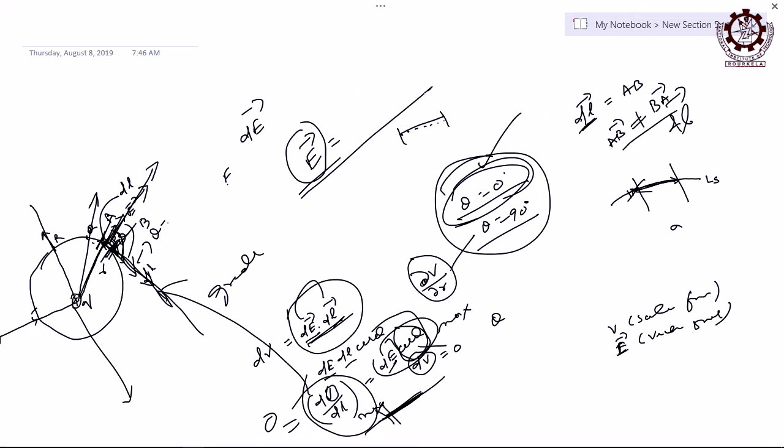Can I write here that it is dV by dl? No, because it is a scalar, but this side is a vector, right. If I write the rate of change of potential with respect to length on the right-hand side, then I am wrong, because a vector cannot be a scalar, a vector must be a vector. That is why you say it is the maximum value.